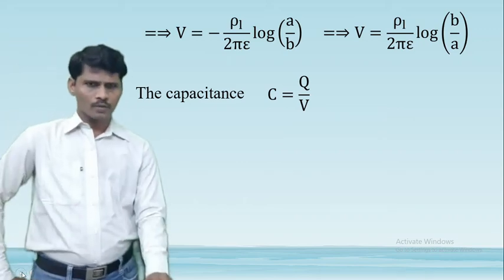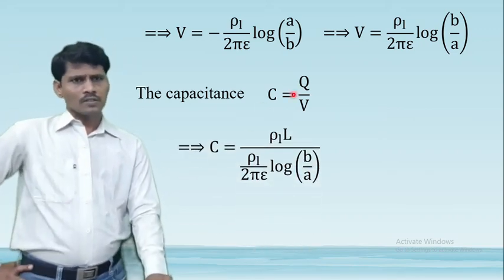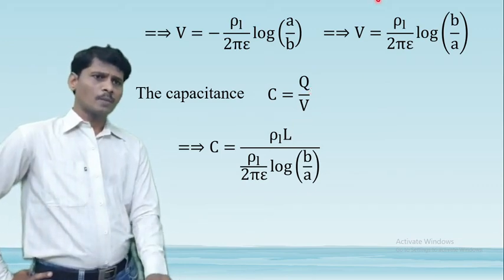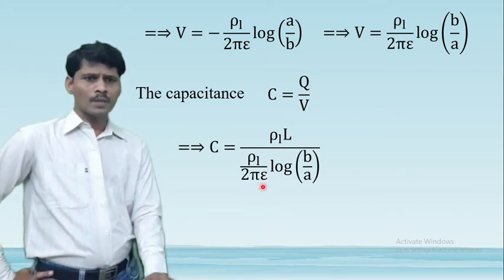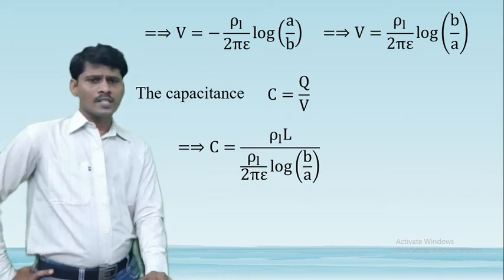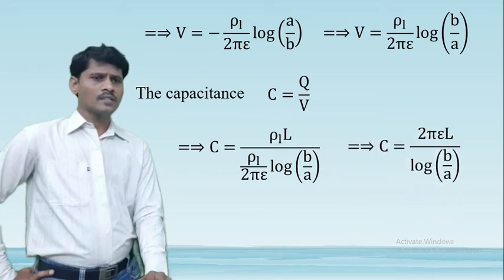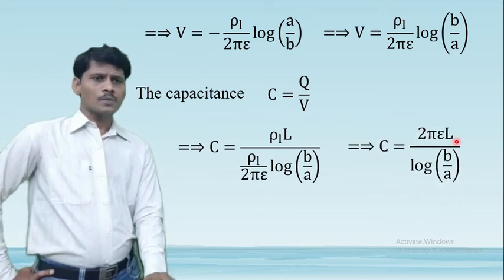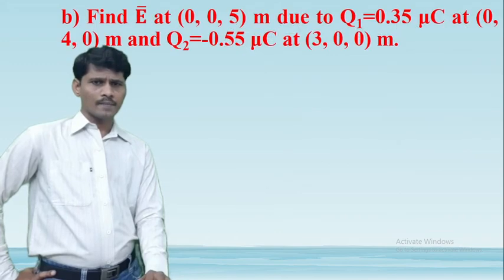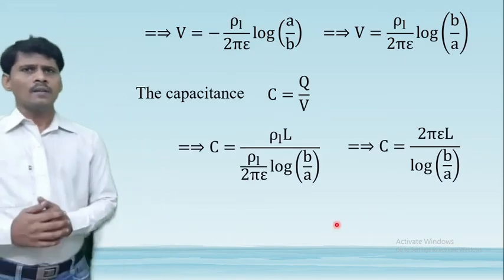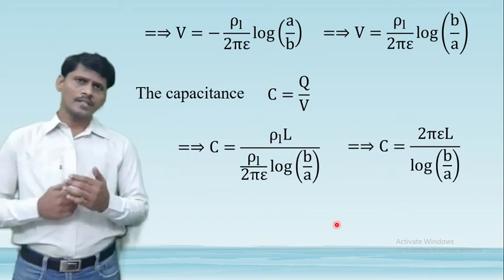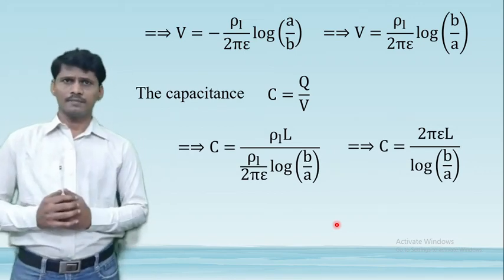So the charge of the coaxial cable is Q is equal to rho L into L, and the potential V is equal to rho L by 2 pi epsilon logarithm of b by a. In the numerator and denominator rho L is cancelled, so we get C is equal to 2 pi epsilon L by logarithm of b by a. So this is the capacitance of a coaxial cable capacitor.